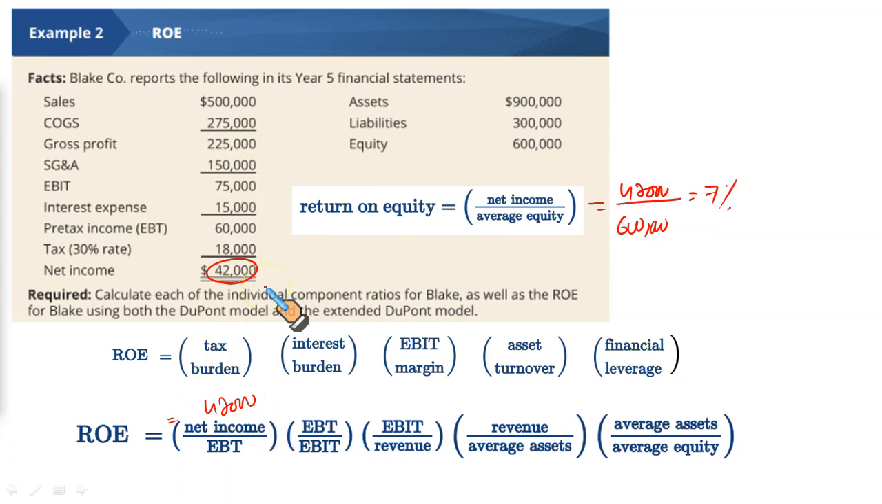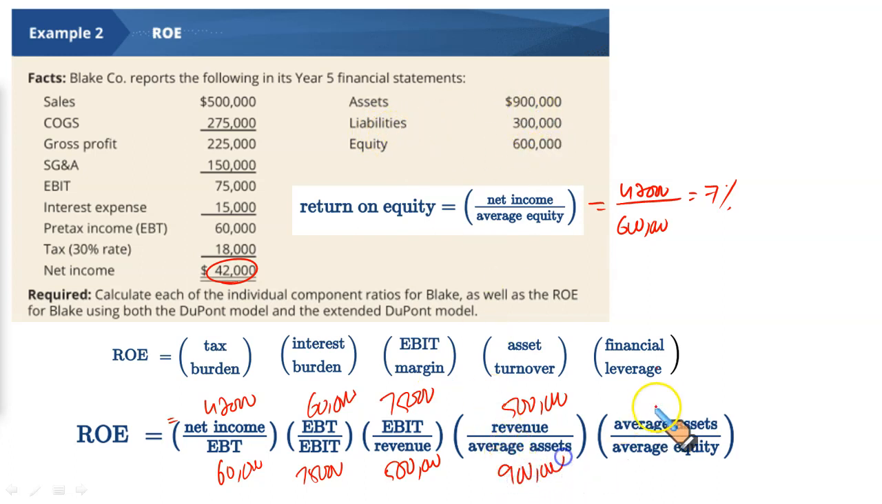EBT, earning before tax, it's 60. Tax burden, the interest burden, EBT, that is 60,000. EBIT, that is 75. Then EBIT, earning before interest and tax, is 75. Revenue is 500,000. Then again, revenue in the numerator, 500,000. Average assets, we can't take average, just take what is given, 900,000. Again, average assets, 900,000, divided by the average equity, which is just 600.